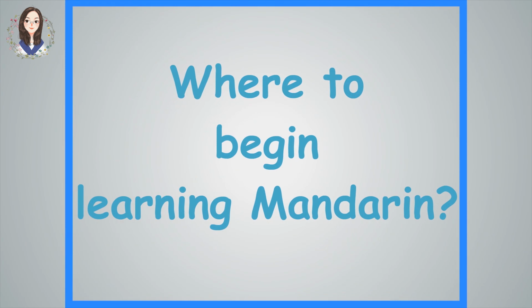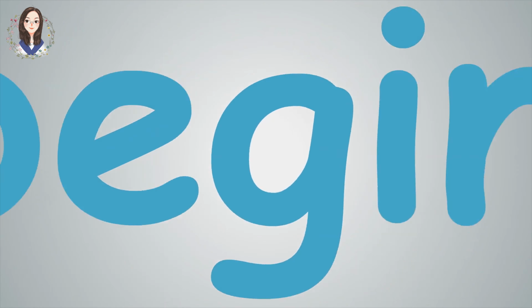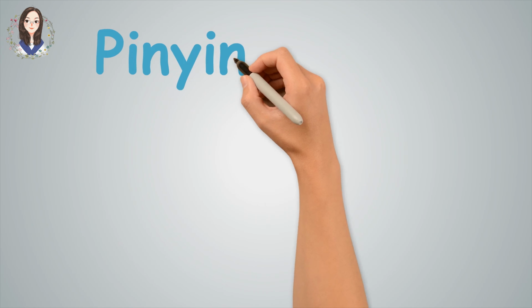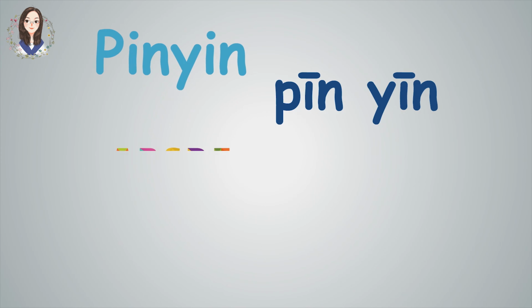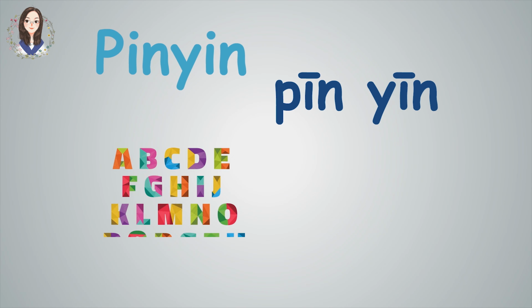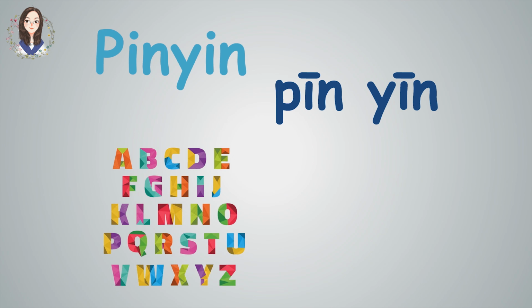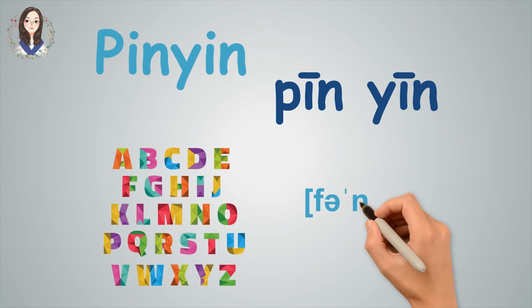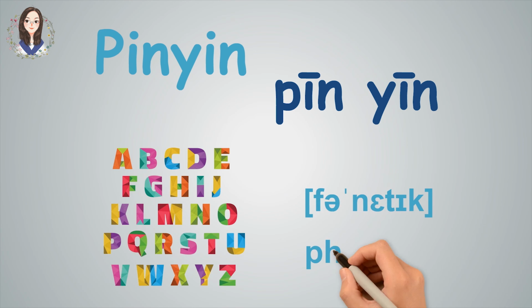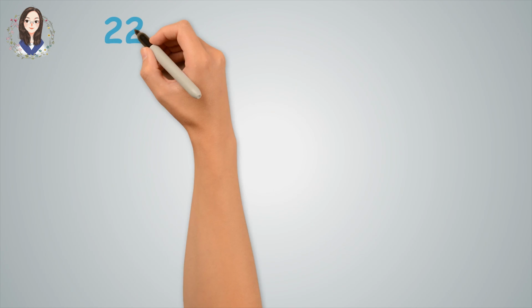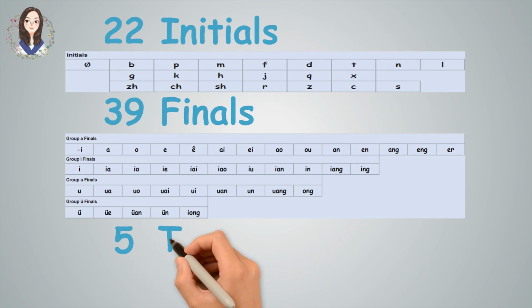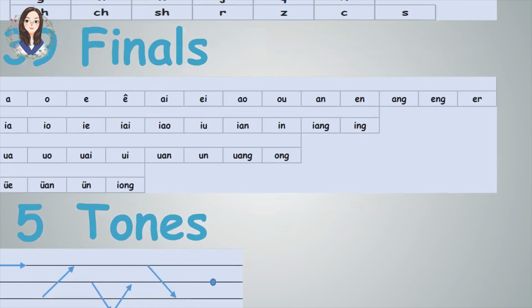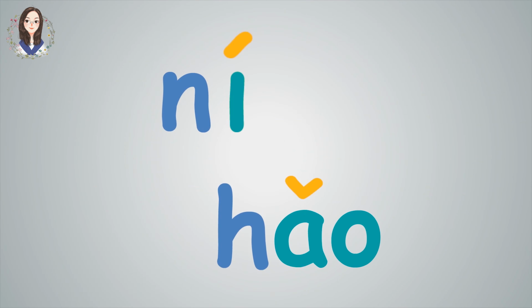I'm a beginner. Where should I start learning Mandarin? If you are an absolute beginner, you could start learning from Pinyin. Pinyin is the official romanization system for standard Chinese. In mainland China, we use the 26 English letters to represent the Mandarin pronunciations, similar to how we use phonetic notations to represent English pronunciations. Mandarin is made from 22 initials, 39 finals, and 5 tones. And there are specific rules to combining them together.